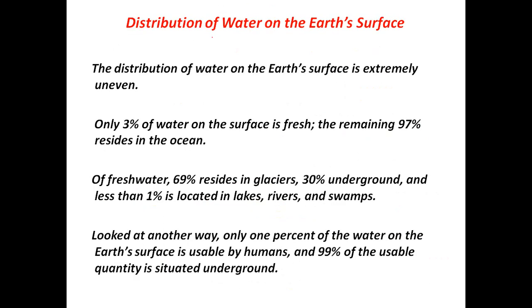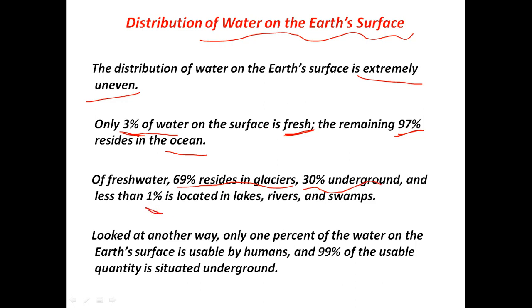So how is this water distributed on the Earth's surface? The distribution of this water is extremely uneven. Out of the total water present on land, only 3% is fresh. The remaining 97% is saline, or salty, present in the oceans. Out of this 3% fresh water, 69% is in the form of glaciers, 30% is underground, and less than 1% is located in lakes, rivers, and swamps.